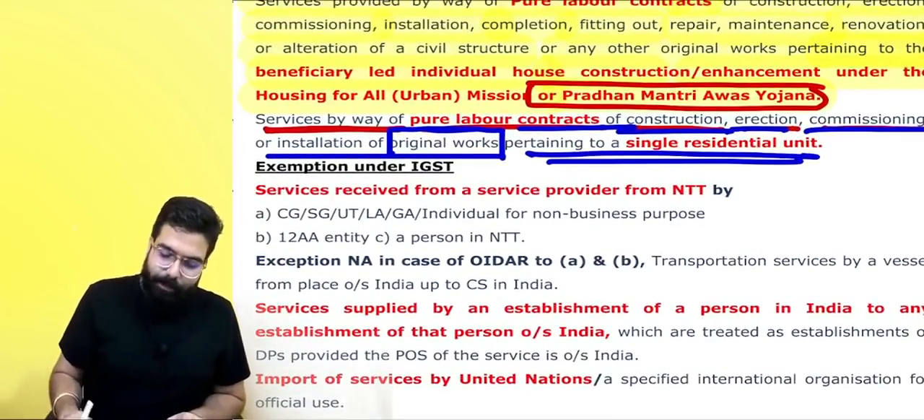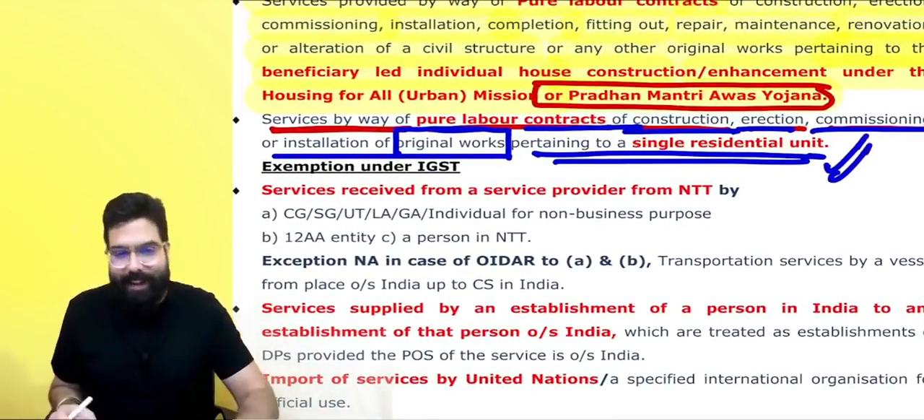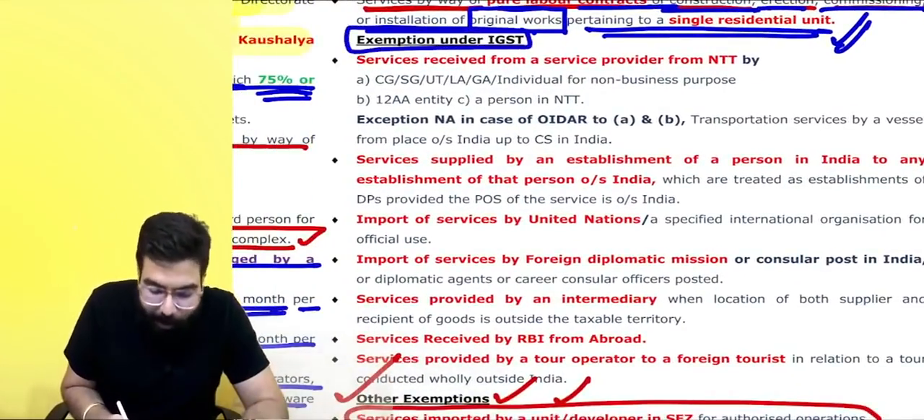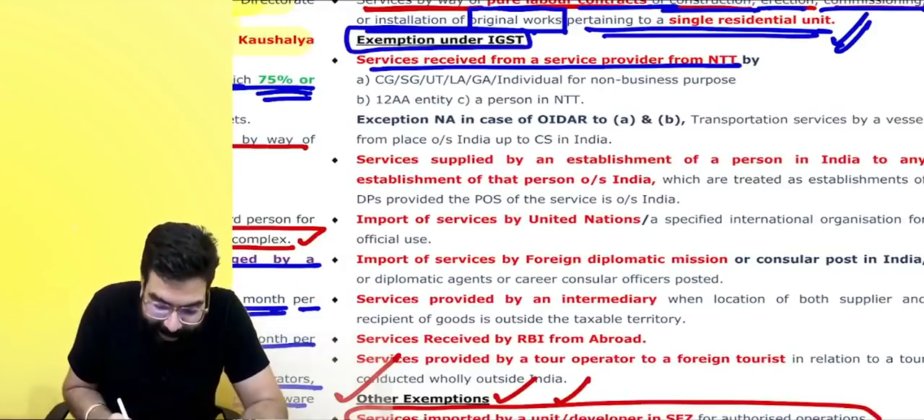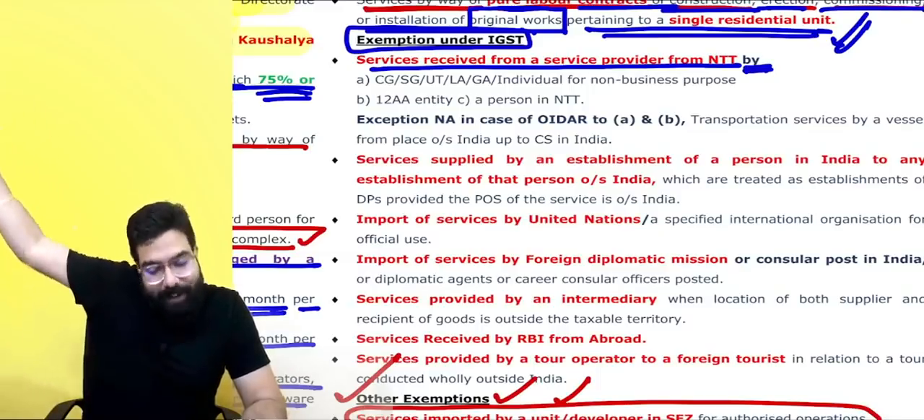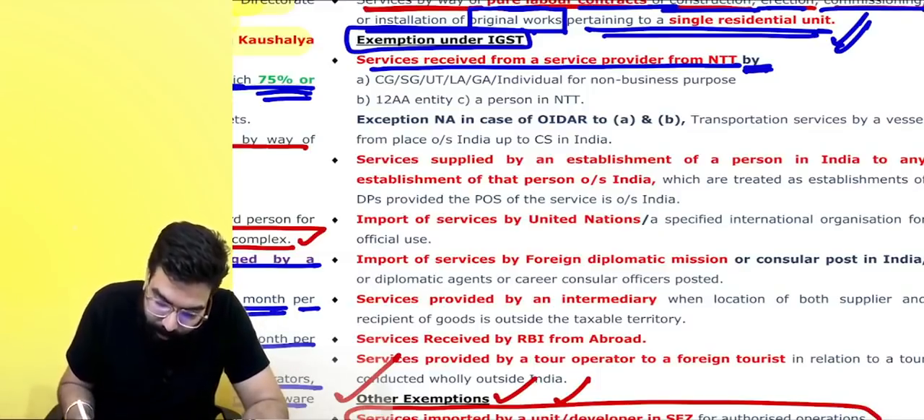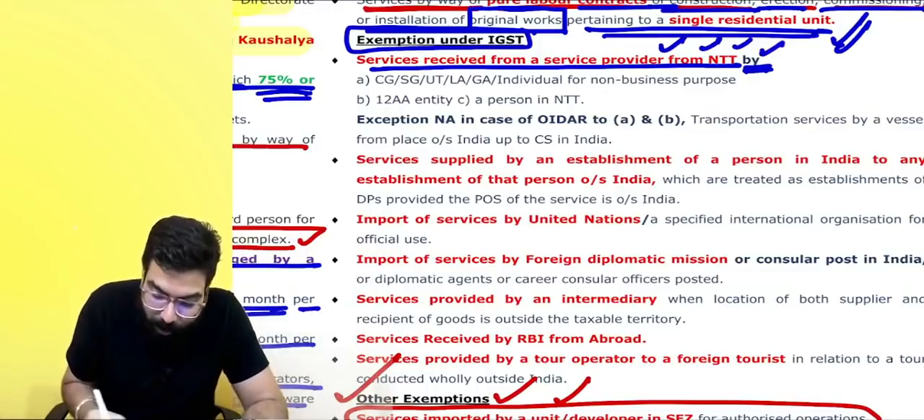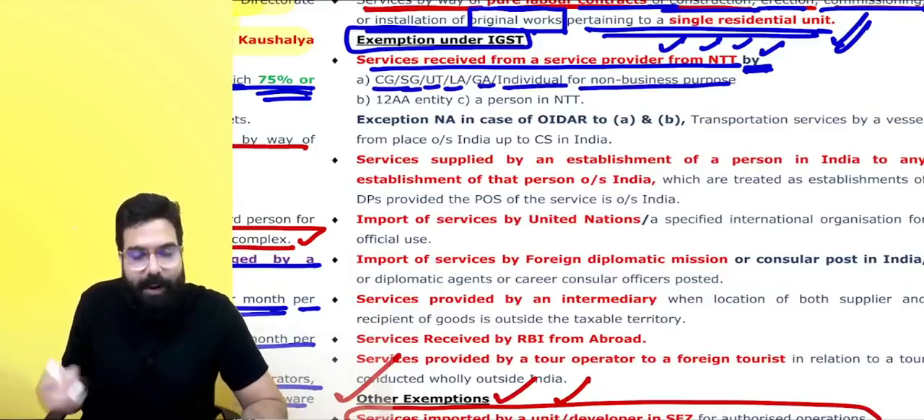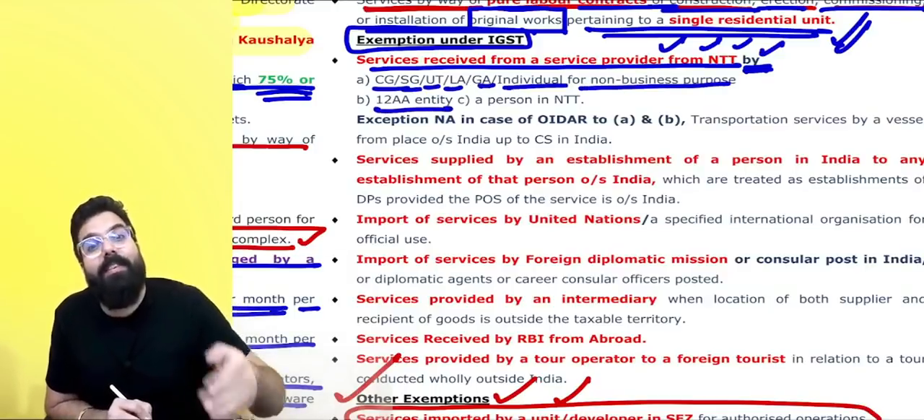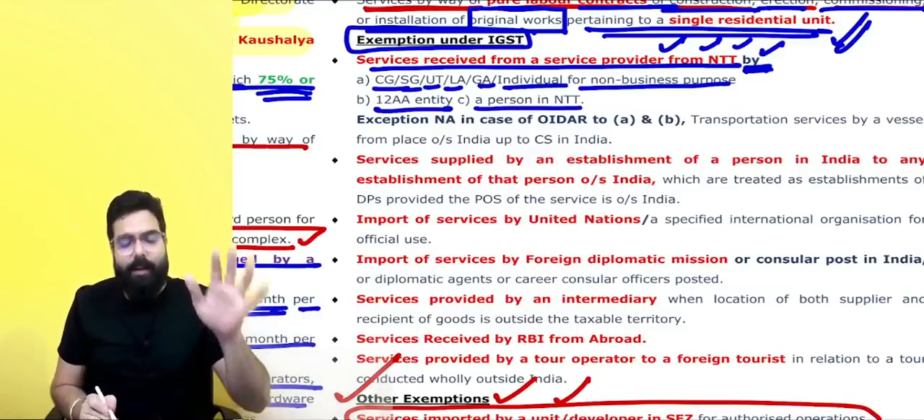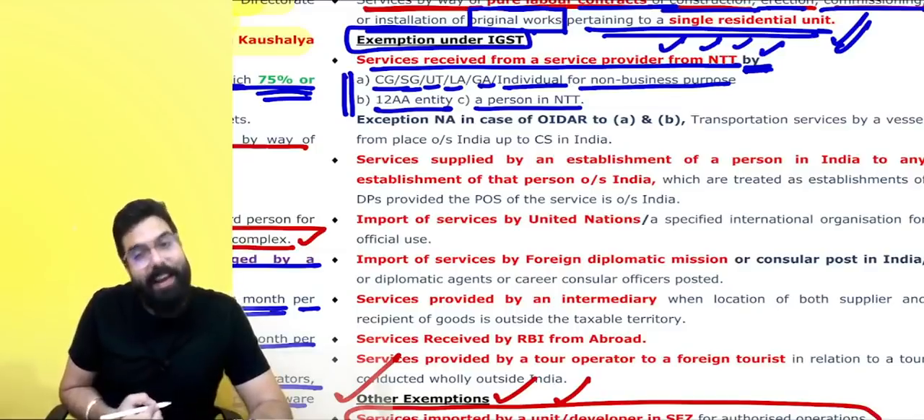Let's go ahead, everyone. Next, we are done with exemptions under the CGST Act. Now the exemptions under the IGST Act. Everyone over here, services received from a service provider in a non-taxable territory by central government, state government, union territory, local authority, governmental authority, an individual for non-business purpose, or an entity under 12AA, or by a person in the non-taxable territory, then always remember those services will be exempted.